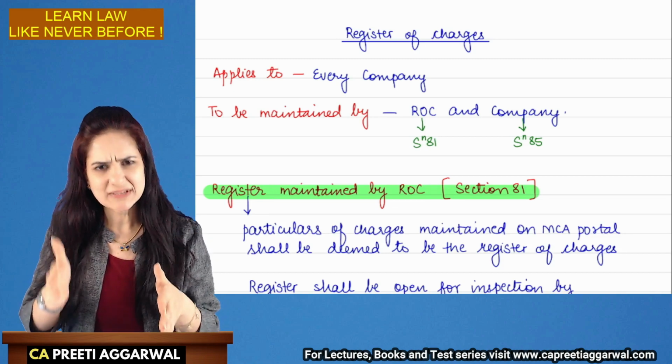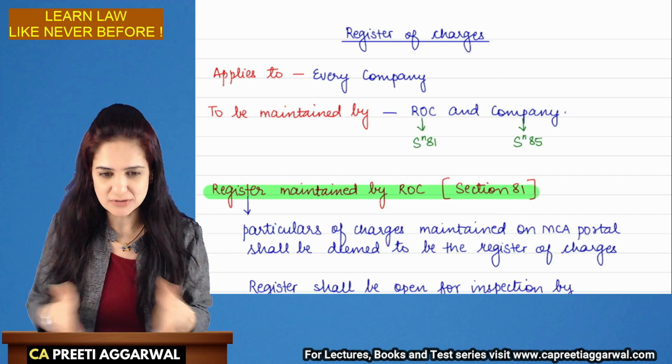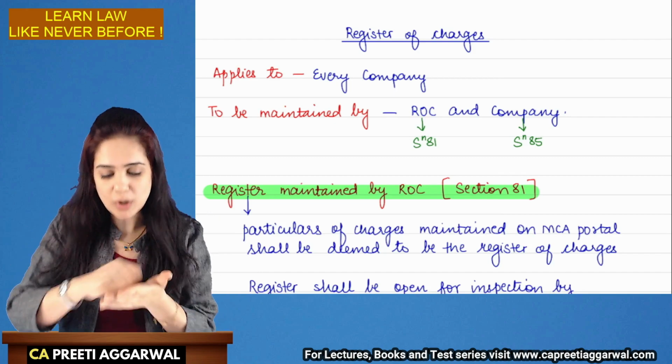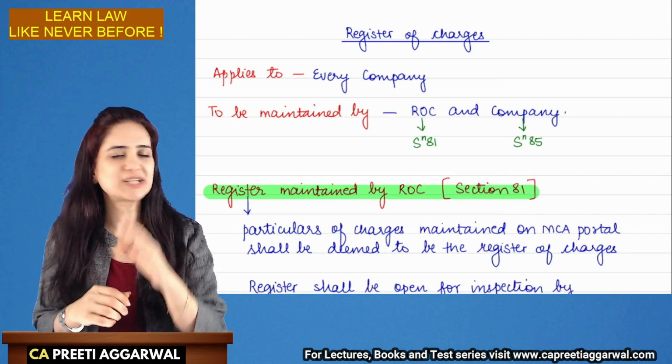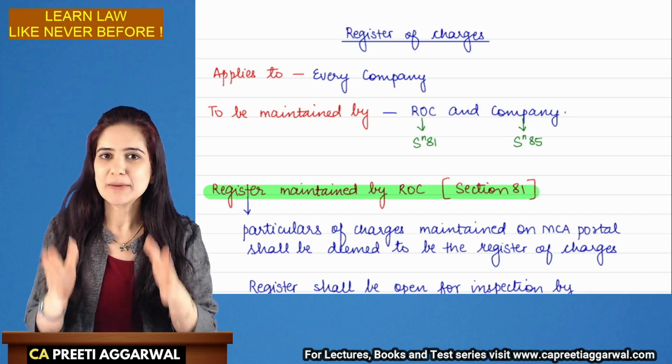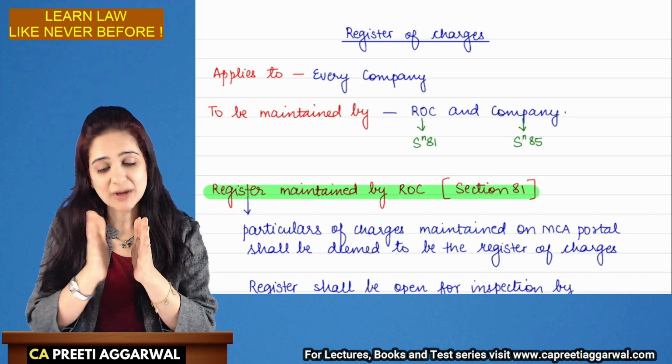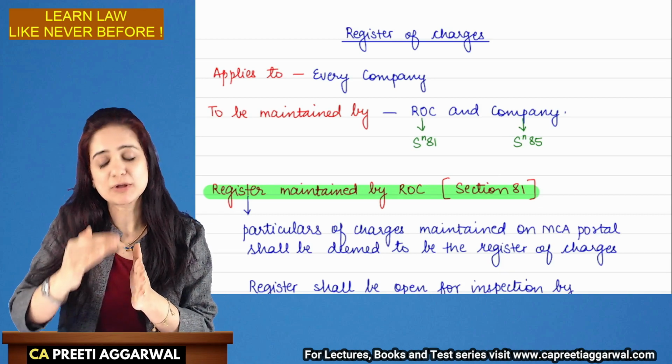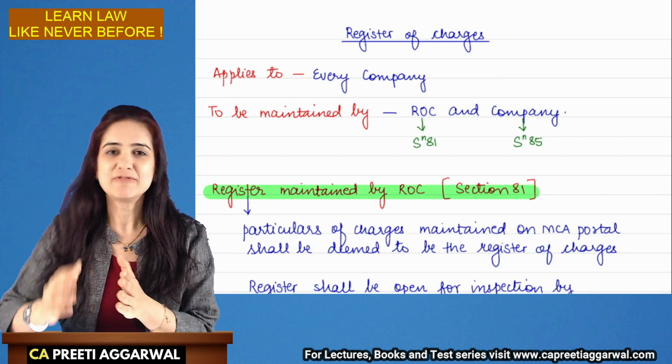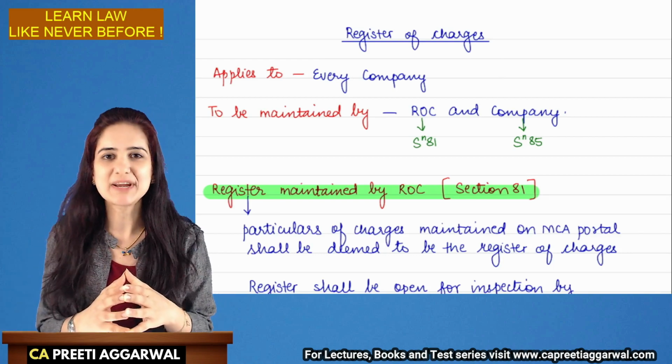So, does it mean that the ROC physically maintains a register or a book in which it records all the particulars of charges? That is not the case. ROC maintains a record, and the record which is available on the MCA portal will be considered as the register maintained by ROC.